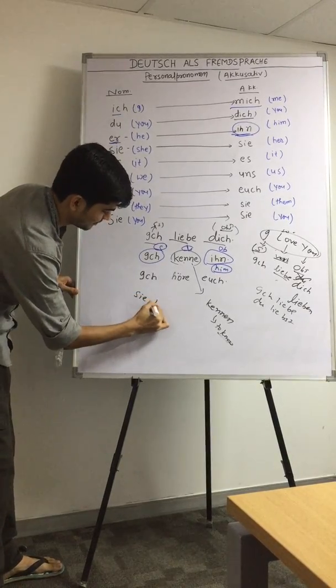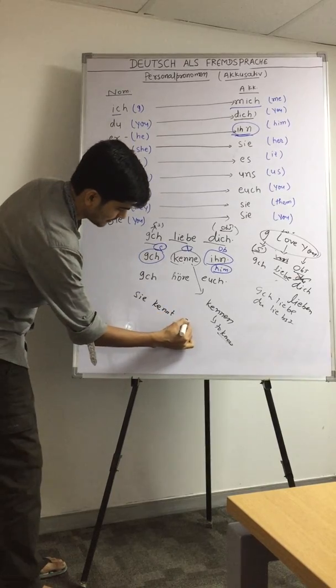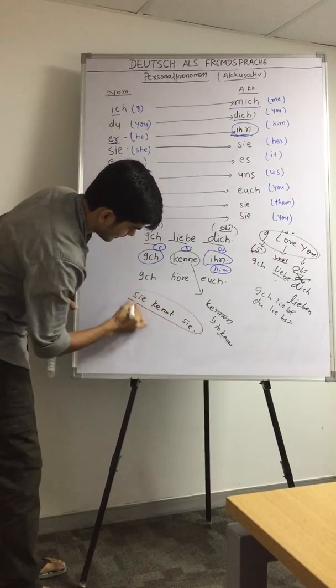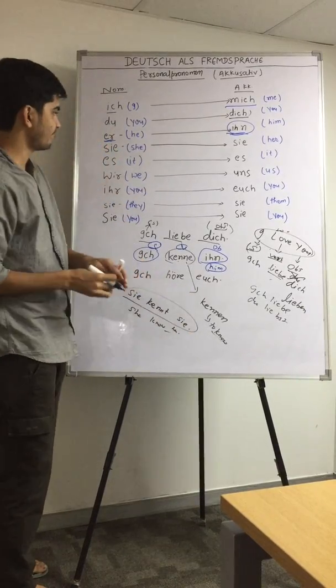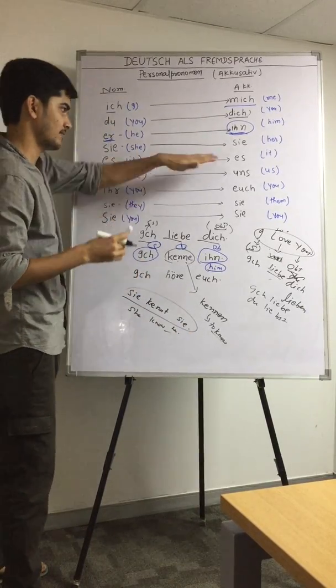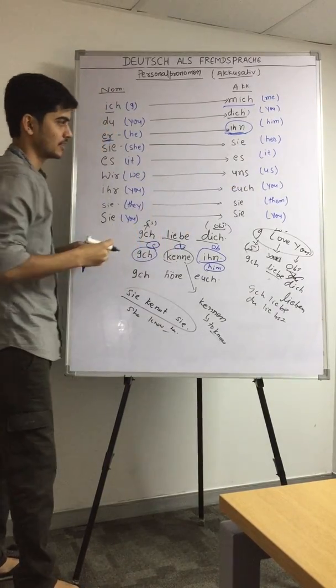So sie kennt sie. She knows her. Es remains es. Wir becomes uns.